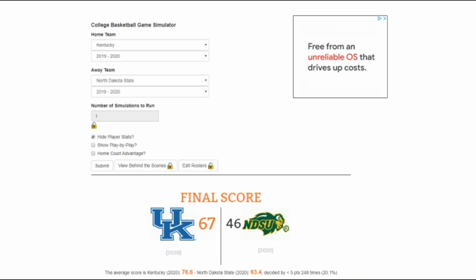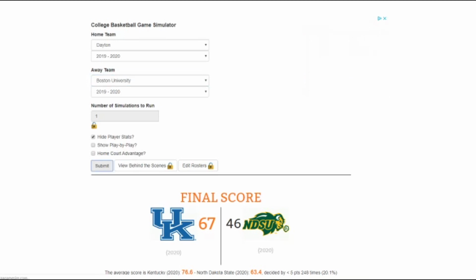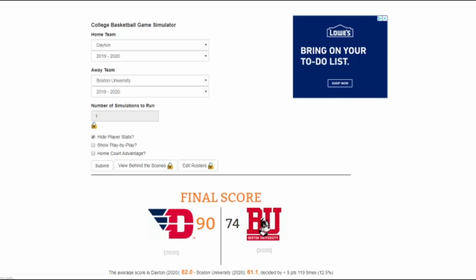And the Kentucky Big Blue Nation stands strong, 67-46. I expected higher scoring from both schools, but doesn't matter. A win's a win. Kentucky will be moving on. Alright, moving on, we have Dayton versus 16 seed Boston University. As we all know, Dayton should run through this game pretty simply, so we're not going to waste any time. We're going to get into it, and they do, 90-74.